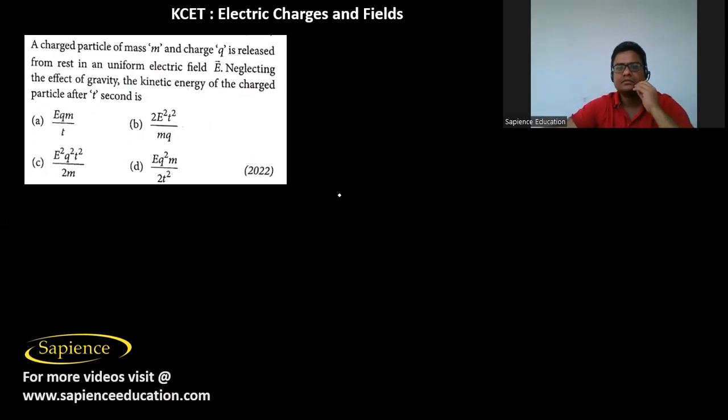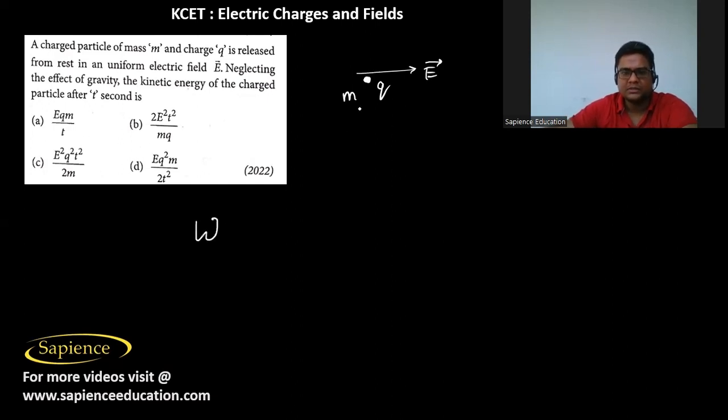Then here it has been told that a charged particle of mass m and charge q is released from rest in a uniform electric field, neglecting the effect of gravity. The kinetic energy of the charged particle after t seconds is? So here we have to apply the work energy theorem, that the work done by the electric field is equal to the gain in kinetic energy of the particle.